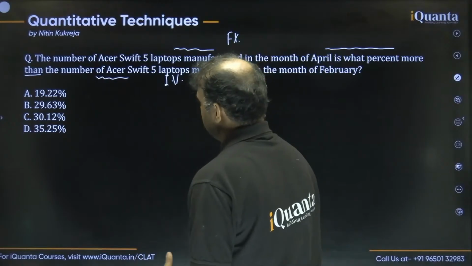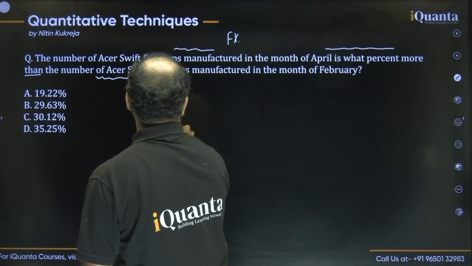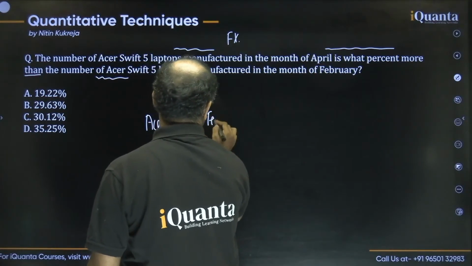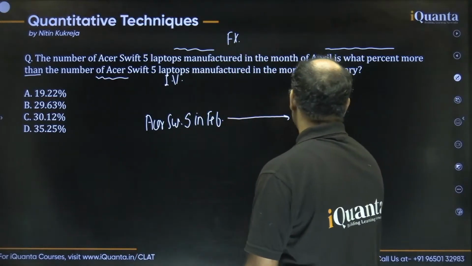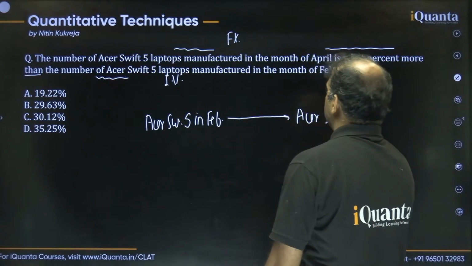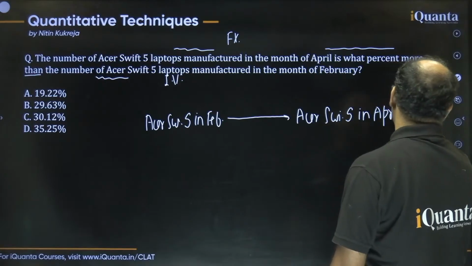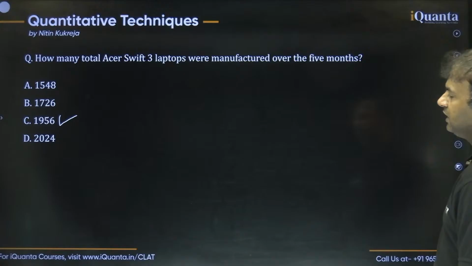Okay, let me write this. The initial value is what? Acer Shift 5 in February. And the final value is Acer Shift 5 in the month of April. Okay, so this is the initial value and this is the final value. Let's see how we can do that.